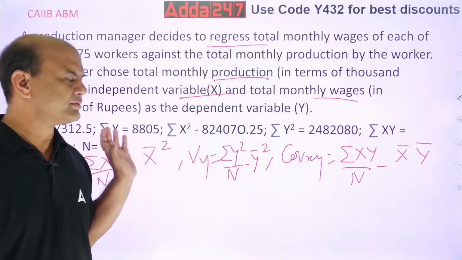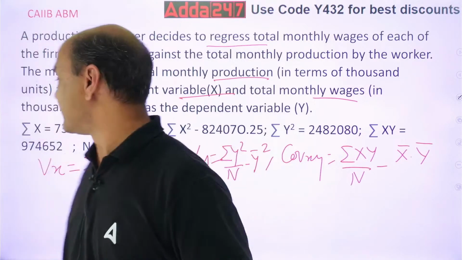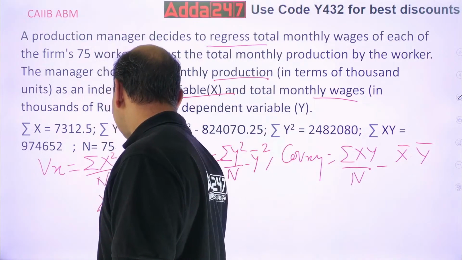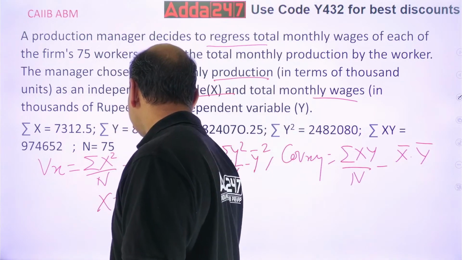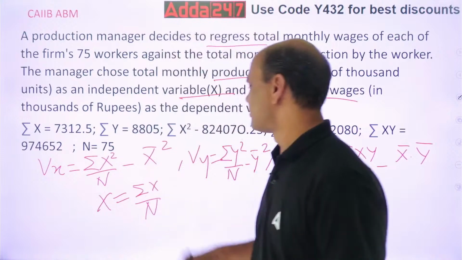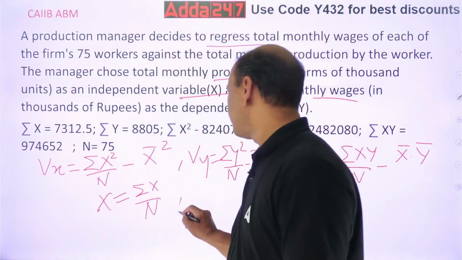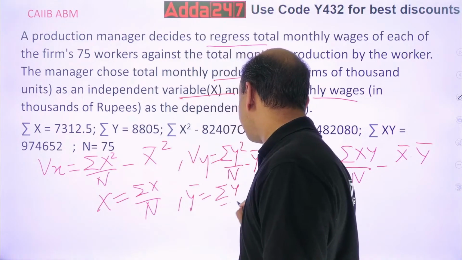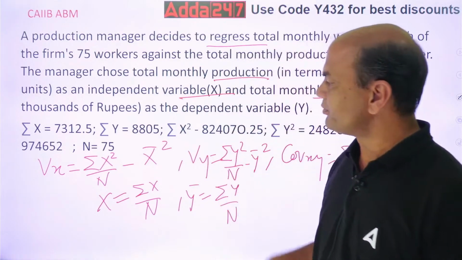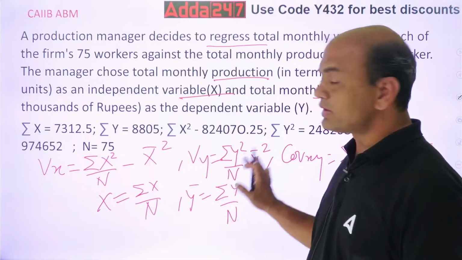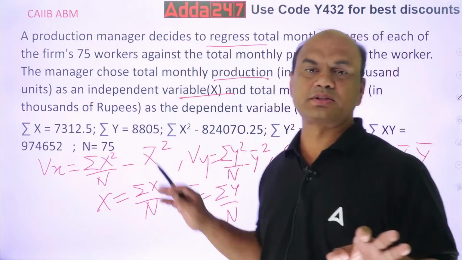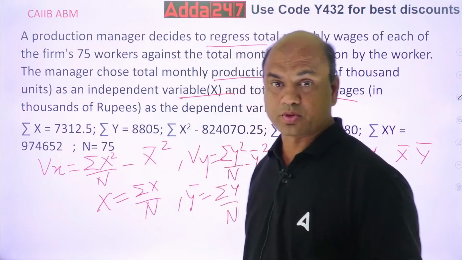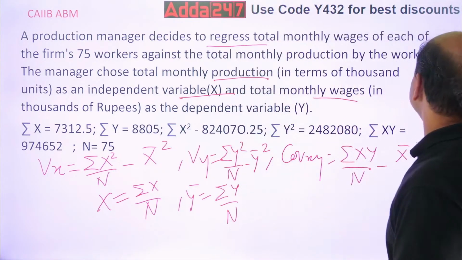Now we can see it. Now x bar is what? You require x bar over here. X bar equals summation x upon n. Y bar is summation y upon n. Okay. So now with these formulas, you will be able to solve this numerical. Now we'll solve the questions. What all questions are asked? Let's see. First one.